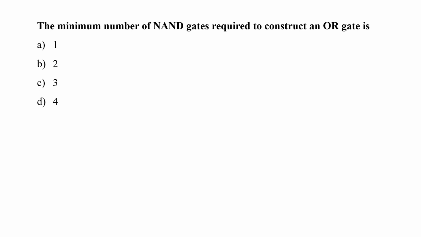The minimum number of NAND gates required to construct an OR gate is 1, 2, 3 or 4. In digital electronics, a NAND gate or a NOT AND gate is a logic gate which produces an output which is false if all its inputs are true. So we get a low output if all the inputs are high, and if any of the input is low, we get a high output. Now, when we talk about the OR gate, we get a high output if one or both of the inputs are high. And if neither input is high, we get a low output.